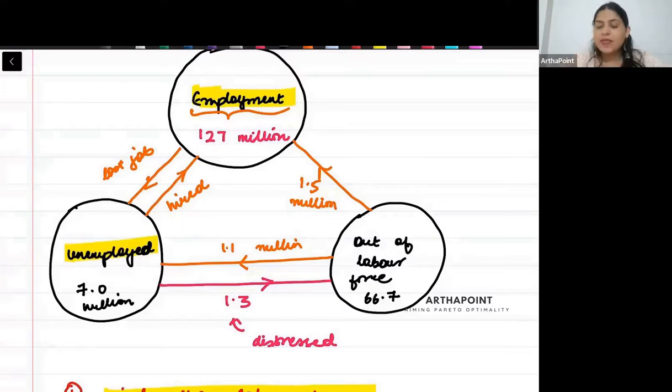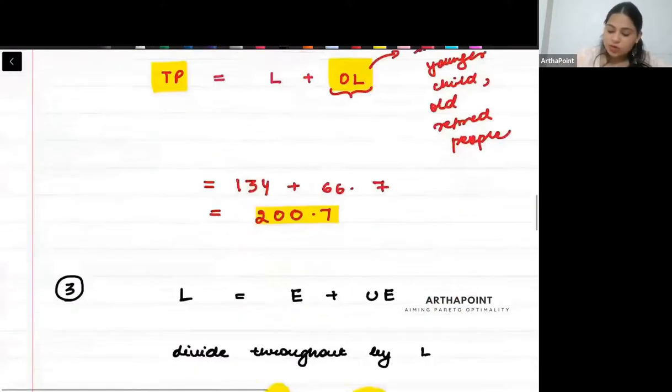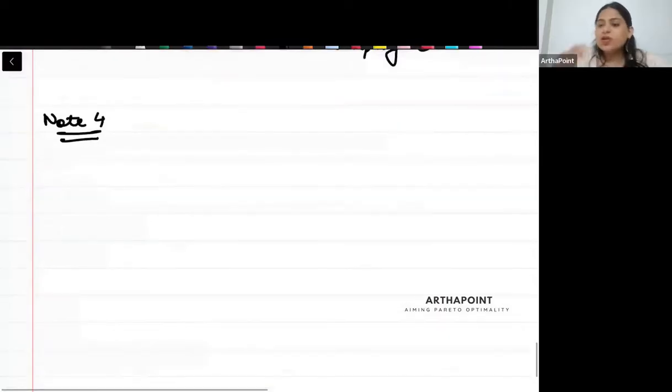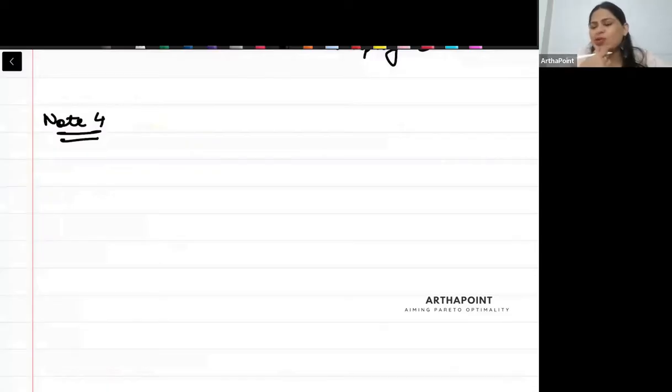At last, next note. Let's write that down. Note 4. Beta, imagine that you were employed. अच्छी खासी नौकरी थी. But now, all of a sudden, you think, I don't want to work anymore. Let me just retire. Or you may think that I want to dedicate some time to my house.